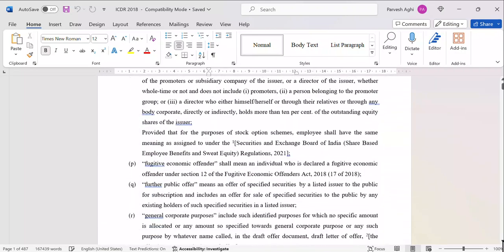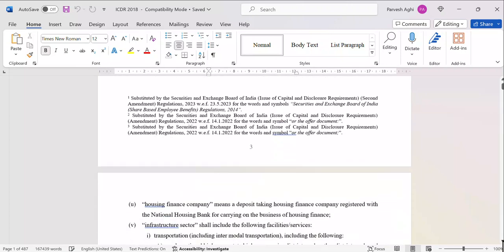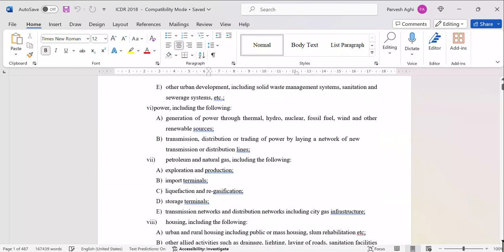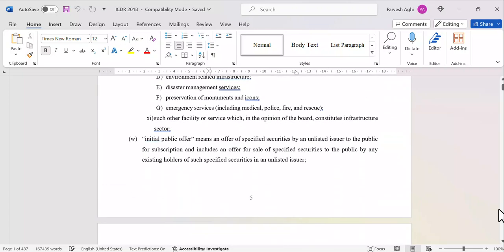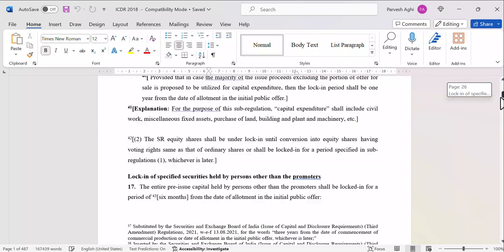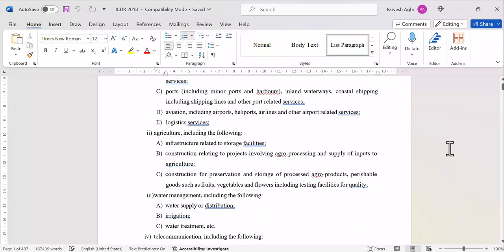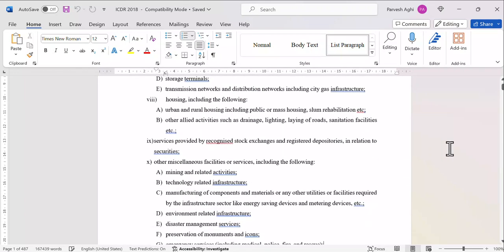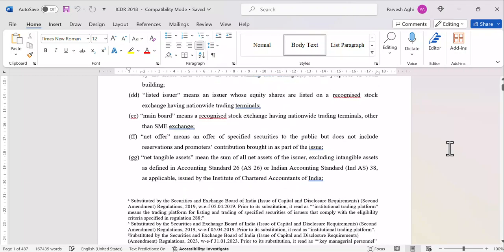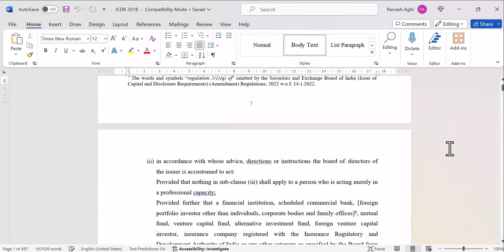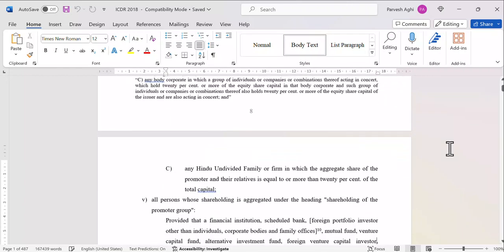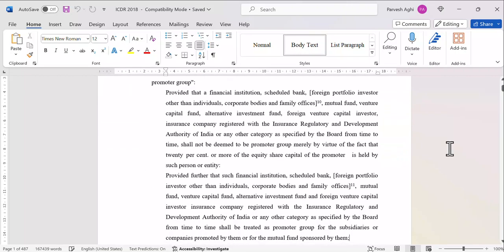I'm just going to run through this. I'm not going to cover these definitions, but at the end of my slide, the PPT which I'm showing, all the important definitions I've given at the end. We'll visit them when the time comes. First we'll come to the IPO straight away, the IPO regulation. It's a huge document running into 500 pages, but we are going to cover at least 70-80 pages, which are very important.